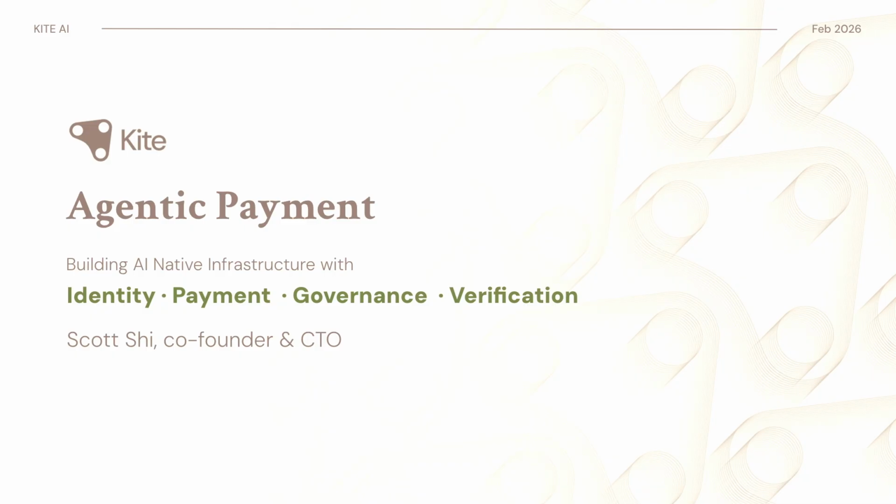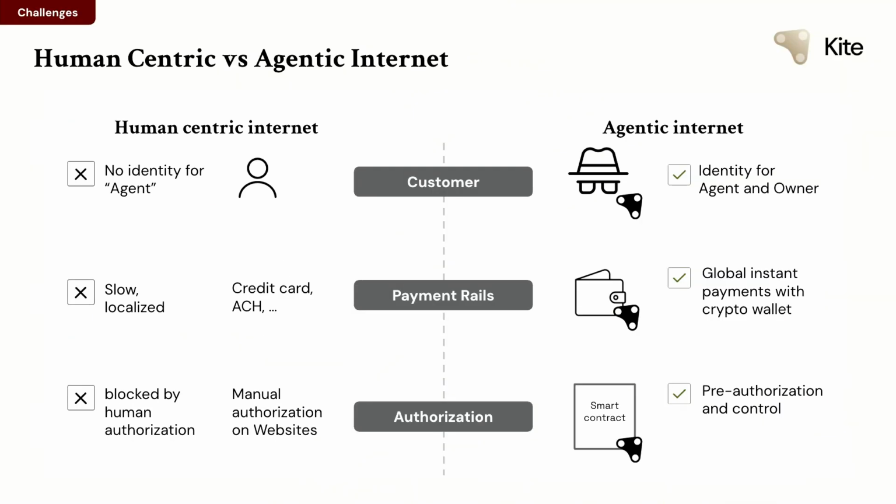So my name is Scott. I'm co-founder and CTO of Kite AI. I spent the last 15 years building foundational data and AI infrastructure in Silicon Valley. First 10 years at Salesforce and Uber. I founded an open source streaming DB company called RisingWave, raised 45 million. And Kite AI is building agentic payment. So we are solving ID, payment, governance, and verification for agents.